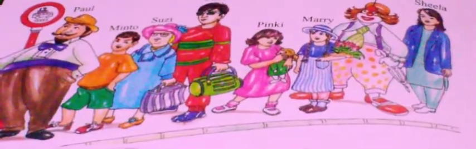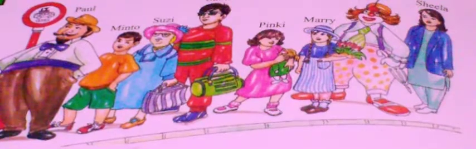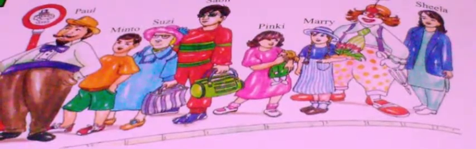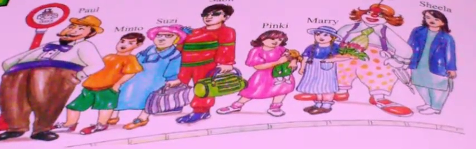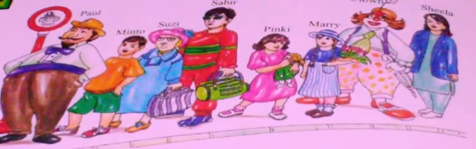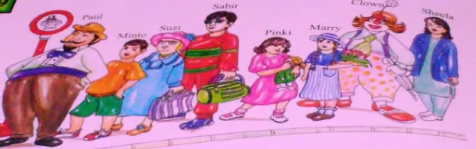And who's fifth in a row? Who's fifth in a queue? Pinky is in a row. Pinky is fifth in the row. Right? Pinky is in a row.